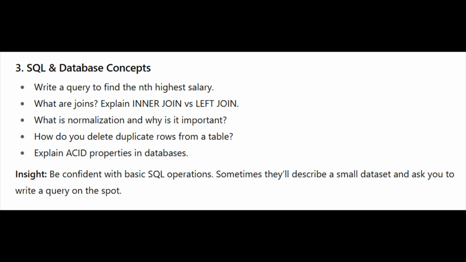Insight: be confident with basic SQL operations. Sometimes they'll describe a small dataset and ask you to write a query on the spot.